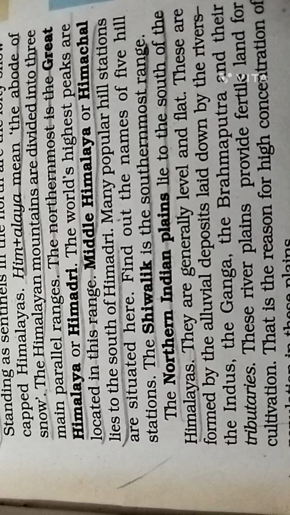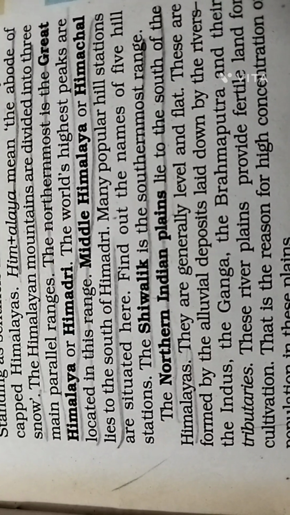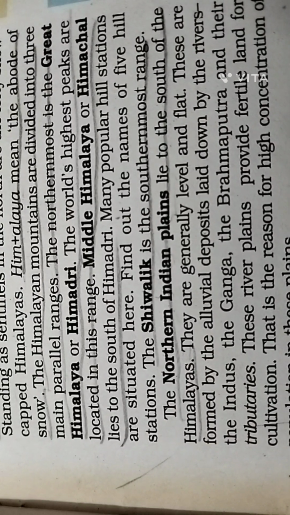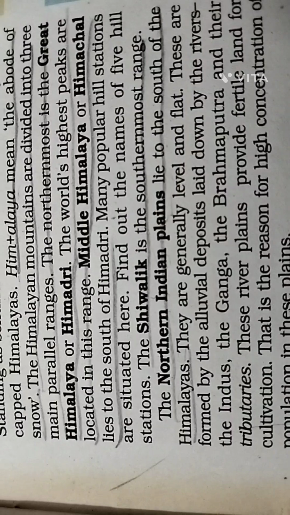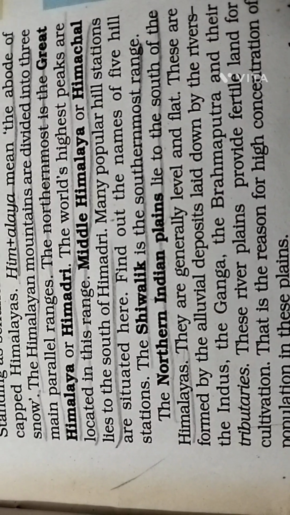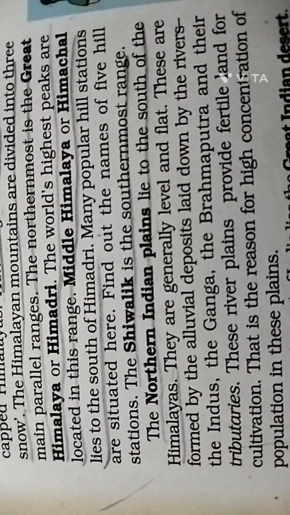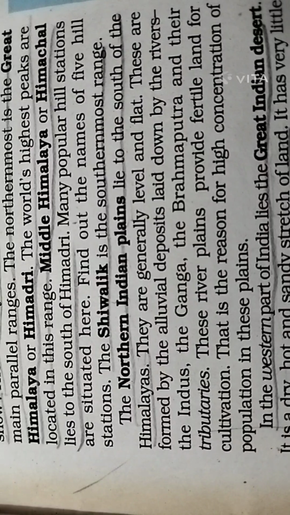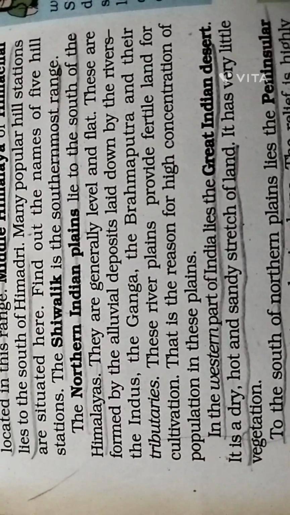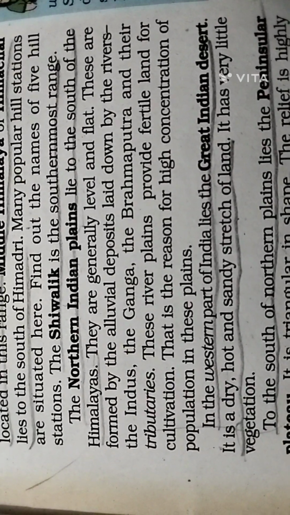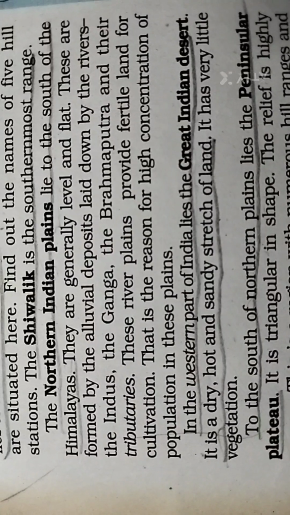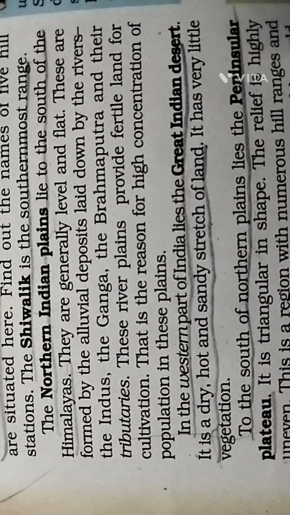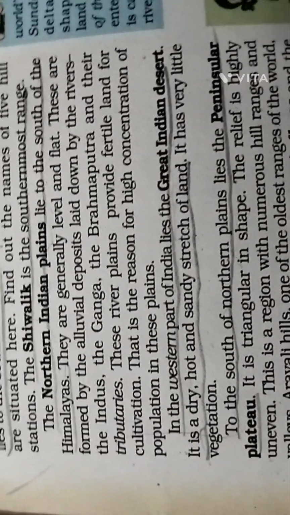The Middle Himalaya or Himachal lies to the south of Himadri. Many popular hill stations are situated here. Find out the names of five hill stations. The Shivalik is the southernmost range. The northern Indian plains lie to the south of the Himalayas.